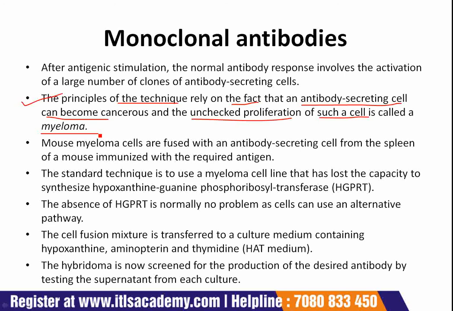Progeny of the original transformed cell will continue to secrete a single kind of antibody molecule only. Myeloma cells, like other malignant cells, grow indefinitely in tissue cultures. However, the specificity of the antibody is unknown.